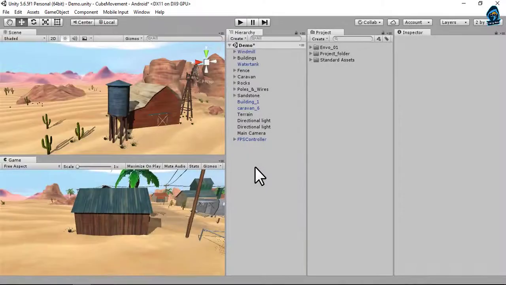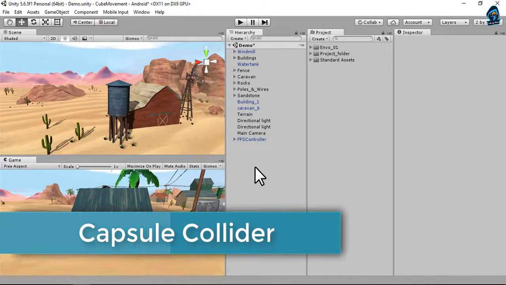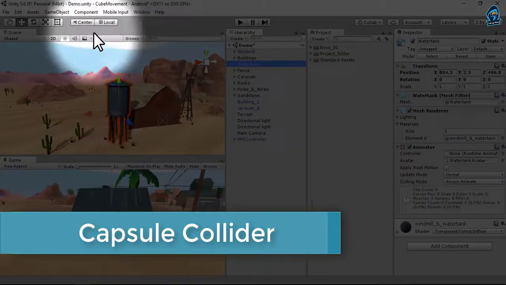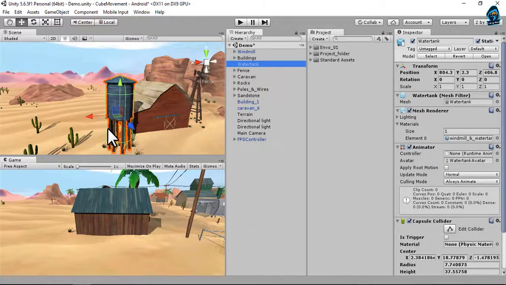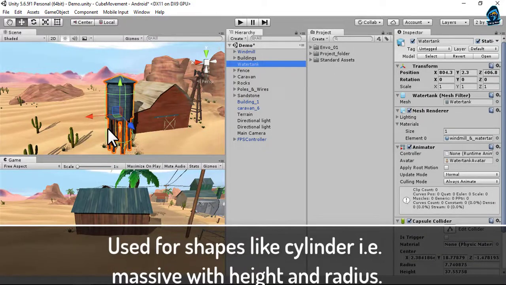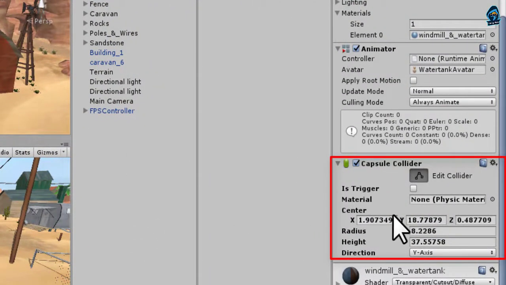The next collider I am going to discuss is the Capsule Collider that is also attached with the FPS controller. To add the collider, just select this water tank. Go to components, physics. It is used for all those shapes that contain a radius but also a height. So let's discuss its properties. The first button is used to edit its width, its height, or its length. The second is Is Trigger that I already discussed. If you check it on, you can pass through it. If not, you can't pass through it.